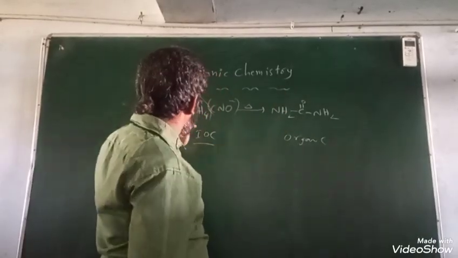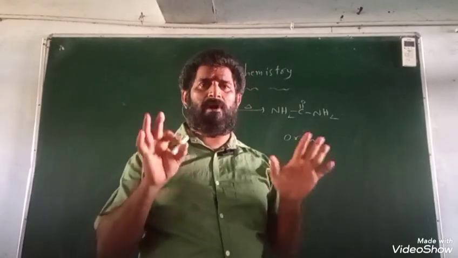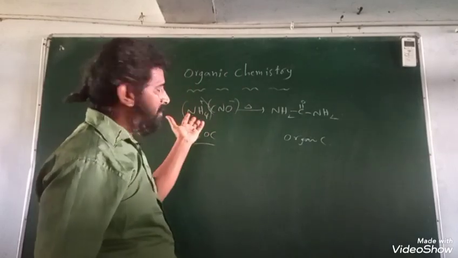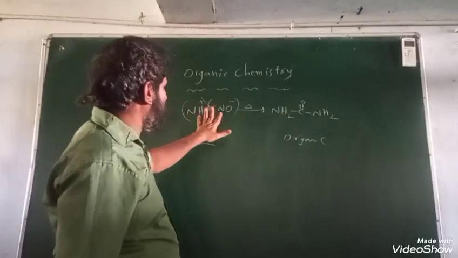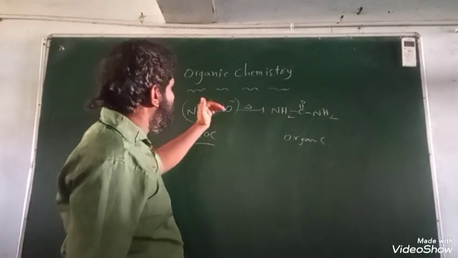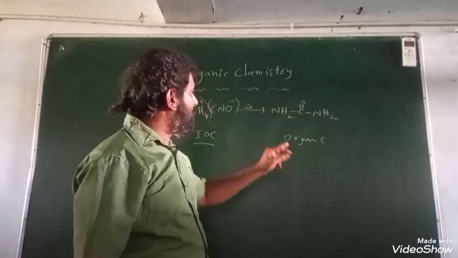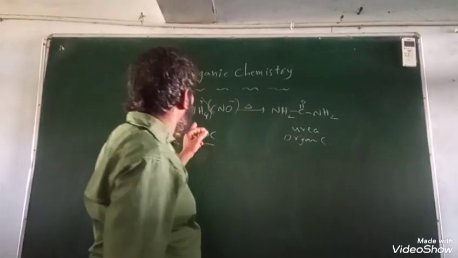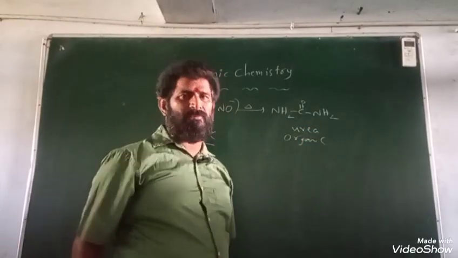The molecular formula is the same, NH4CNO, but the structure is different: ammonium cyanide has two ions, and here it is like this. So this urea is an organic compound and this ammonium cyanide is an inorganic compound. I hope you got the point.